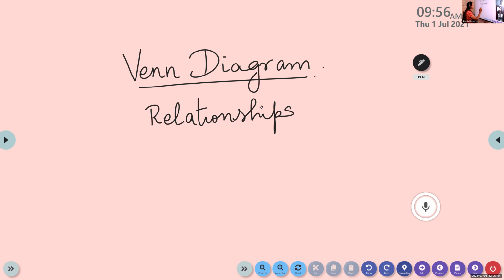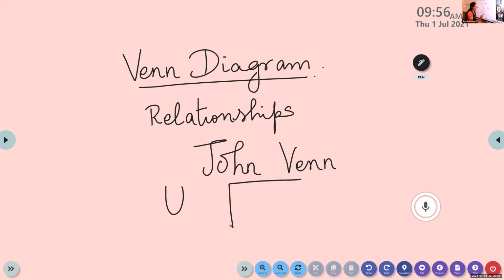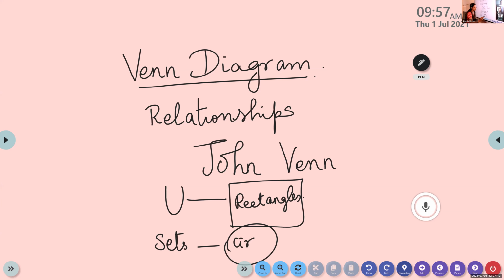Actually, it is given by the mathematician John Venn. John Venn is the mathematician who gave this concept. He used rectangles for representing the universal set, and the sets and subsets he represented using circles.